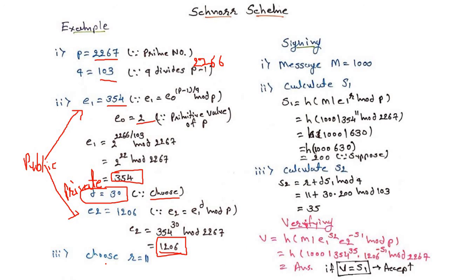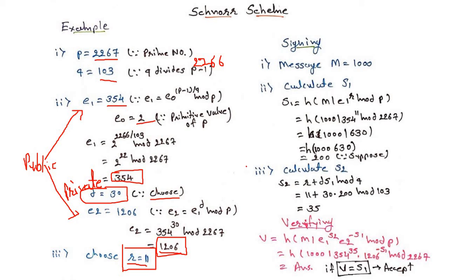Now another thing, we have to choose the value of R. So R is equal to 11. We will always choose an integer value for R. So these are the three steps. First, we have to choose the values of P and Q as prime numbers. Then, calculation of public keys E1 and E2, choosing of the private key, and choosing the value of R.